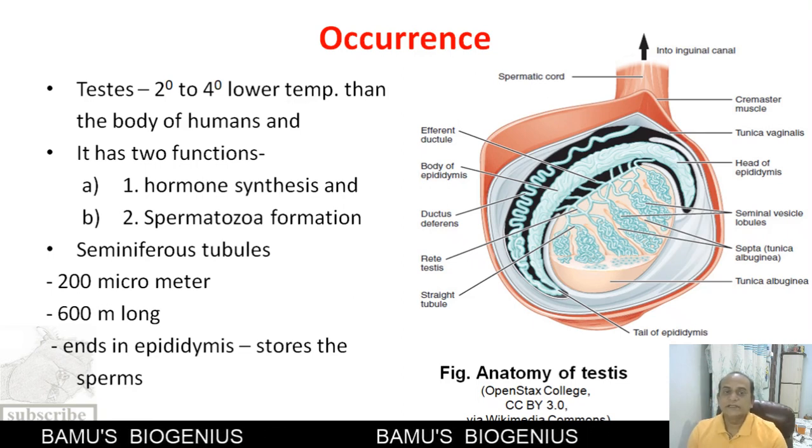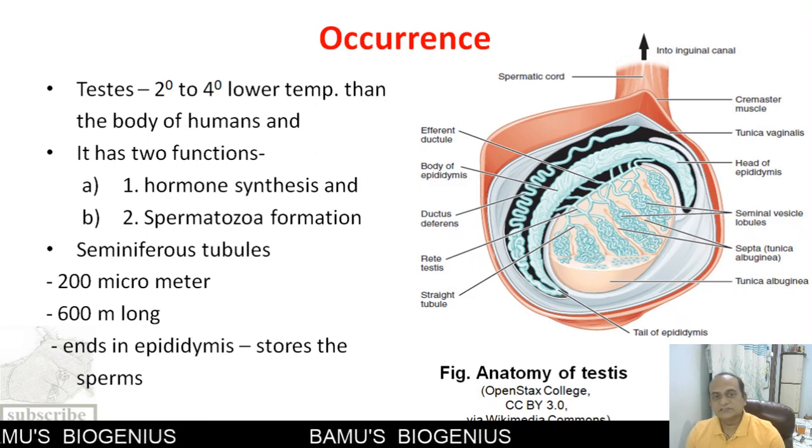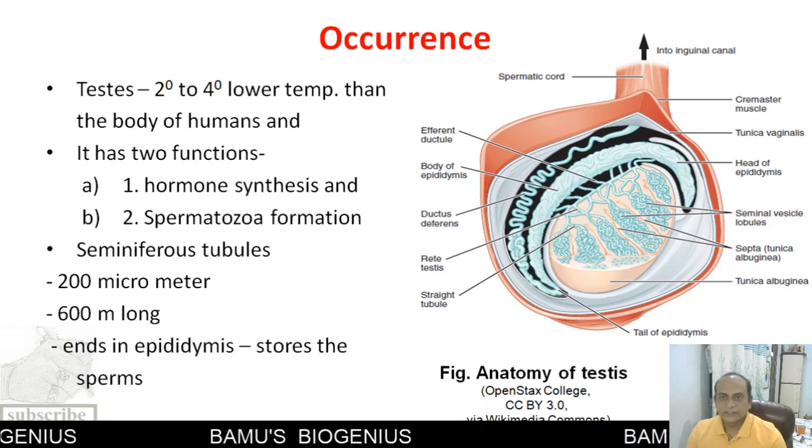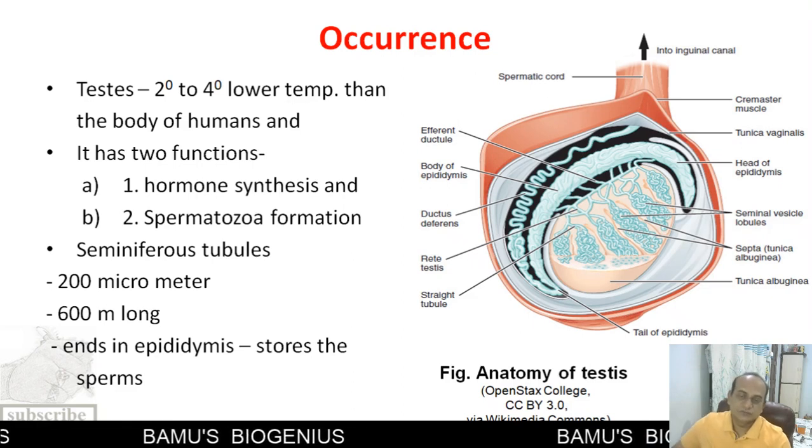Now, it has two functions. One function is synthesis of a hormone, and another function is formation of sperms. These sperms are formed in a seminiferous tubule.